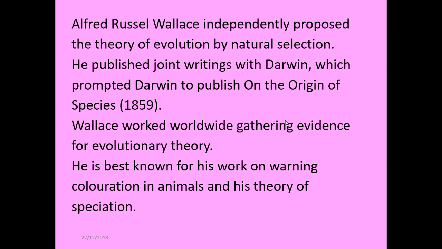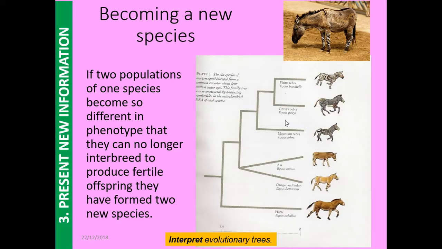Wallace then worked worldwide gathering evidence for evolutionary theory, and he is best known for his work looking at warning coloration in animals. More importantly than that, and this leads into why we're talking about speciation, he then looked at the theory of speciation. And this is the idea that individuals of the same species can adapt to their surroundings and eventually become so different they no longer successfully interbreed.